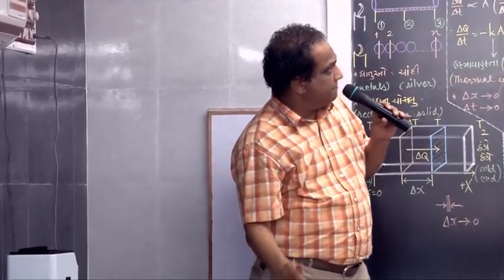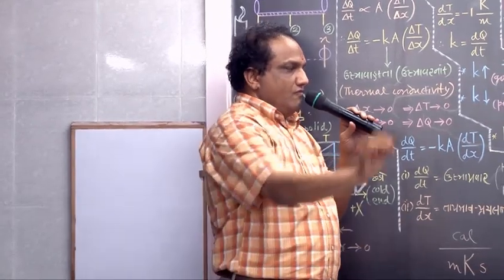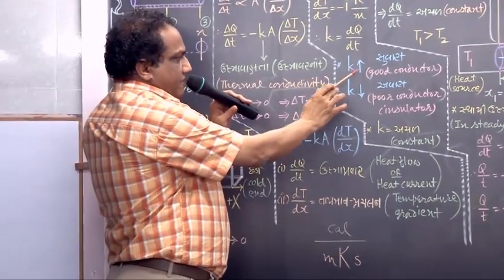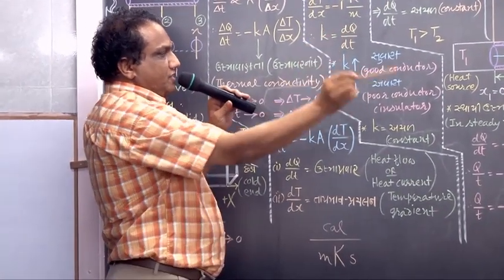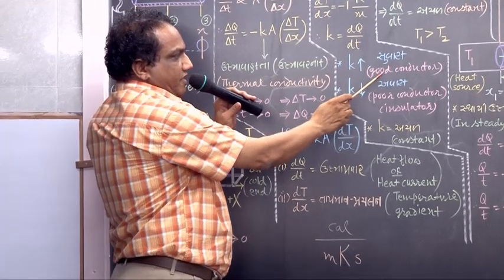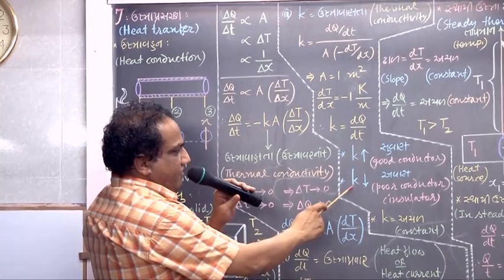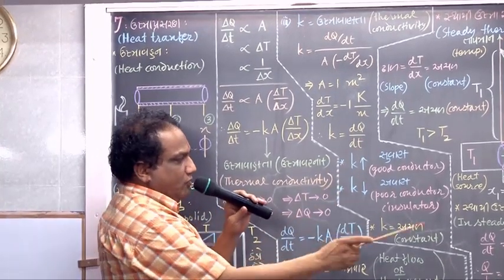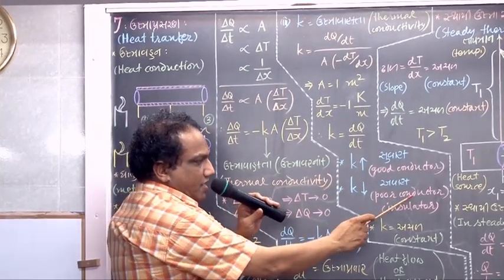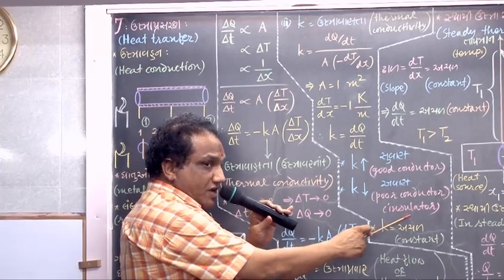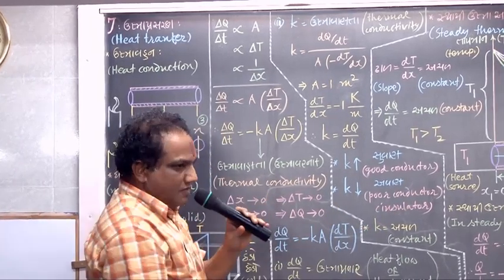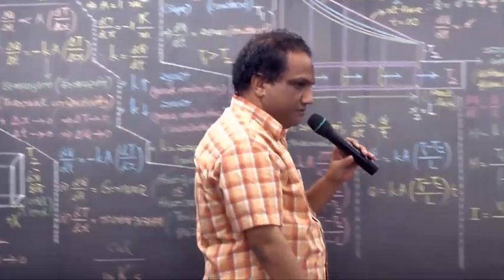Now stop writing. Look. If the value of K is very large, it is said to be a good conductor of heat. Conversely, if the value of K is very small, it is said to be a bad conductor or poor conductor or insulator of heat. For example, which are the insulators of heat?